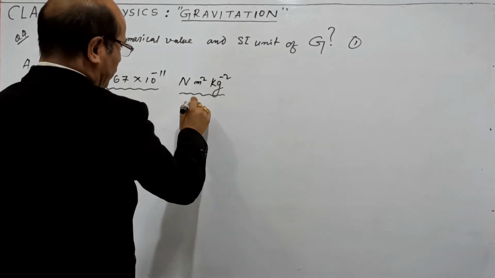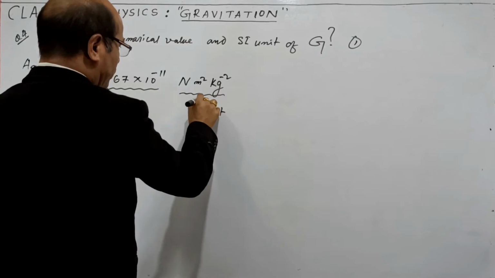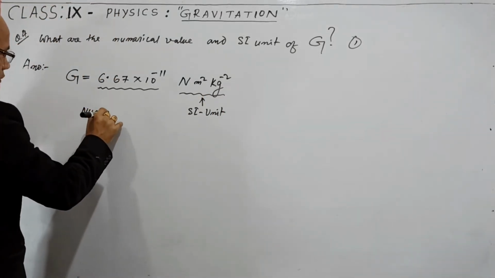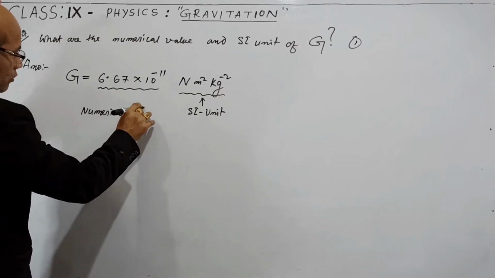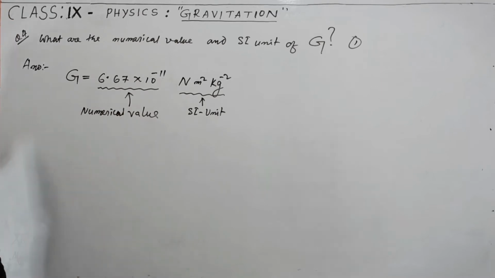This is the SI unit, and this is the numerical value. Numerical value is 6.67 into 10 to the power minus 11, and its SI unit is Newton meter square per kilogram square.